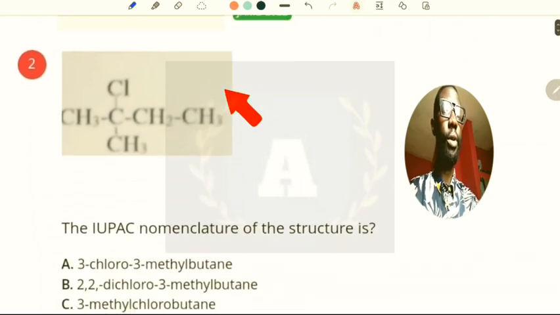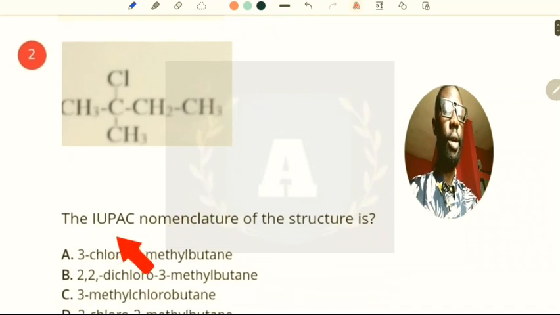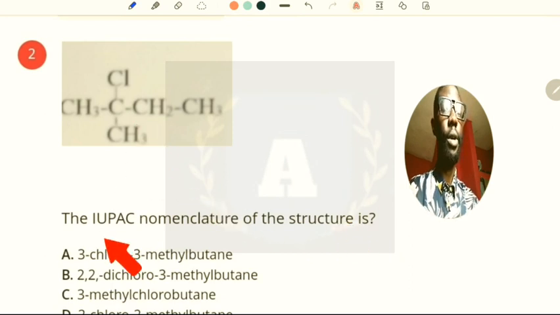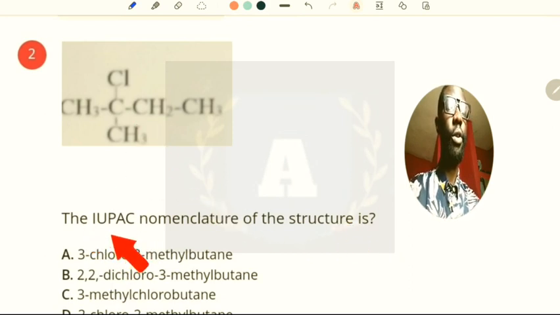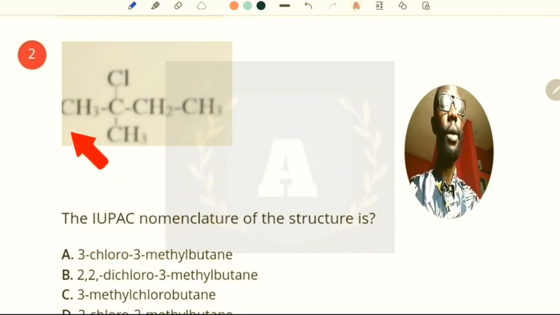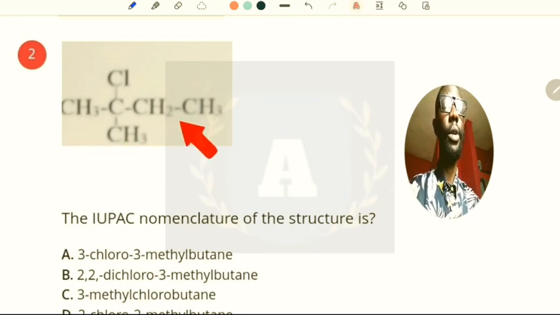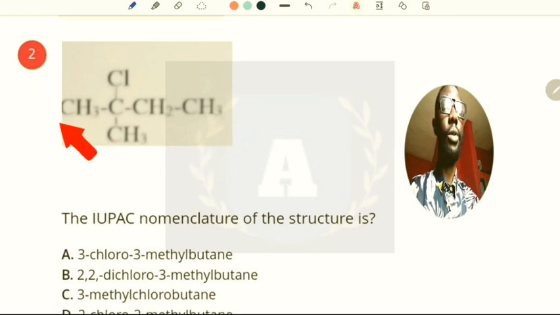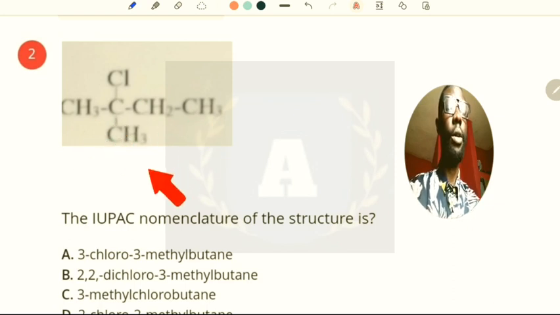Now the next question says the IUPAC nomenclature of the structure is. IUPAC means International Union of Pure and Applied Chemistry. So now we are asked to name this. We have CH3, CHCl, CH3, CH2, CH3. So we need to select the longest chain. 1, 2, 3, 4. 1, 2, 3. So 4 is the longest.